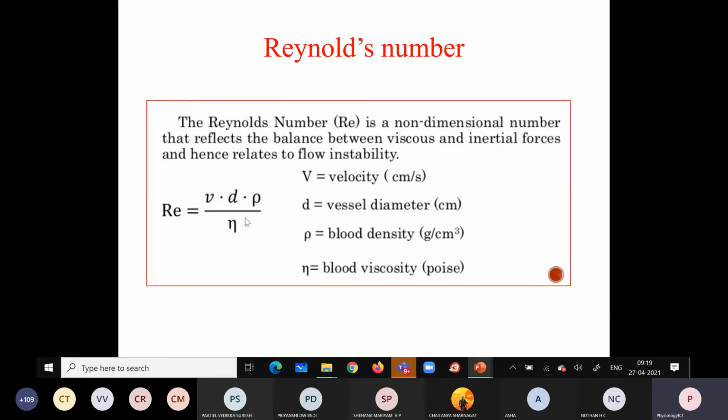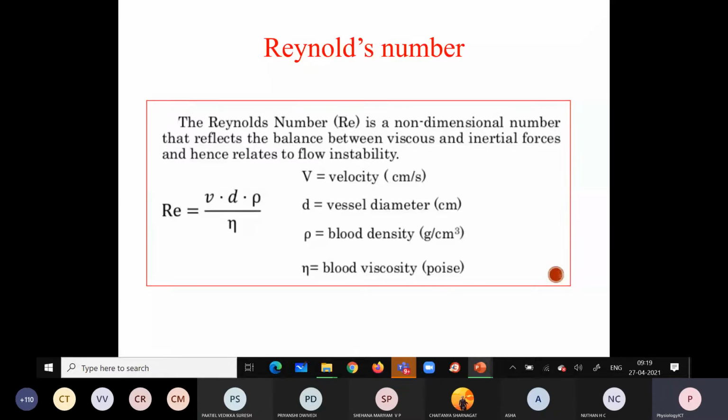So what are the factors responsible for turbulent blood flow? Velocity, vessel diameter, blood density, and blood viscosity. If the Reynolds number is less than 2000, it is mainly responsible for laminar blood flow. If it is more than 3000, it is mainly responsible for turbulent blood flow.